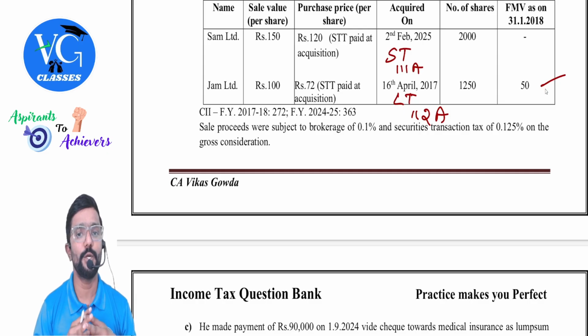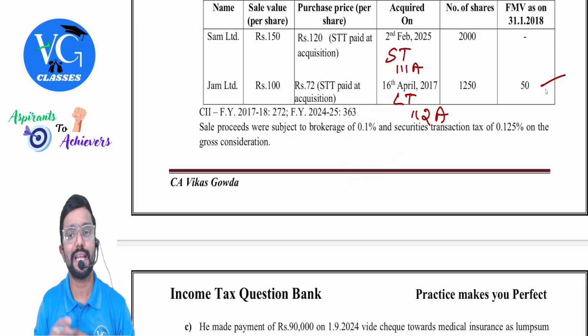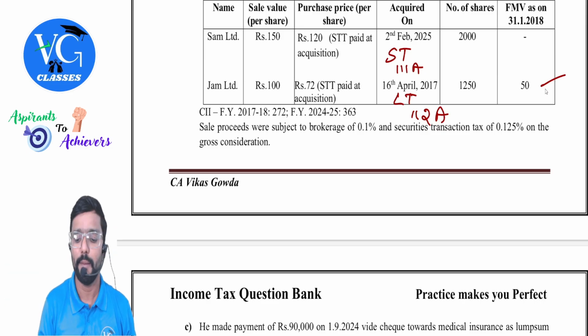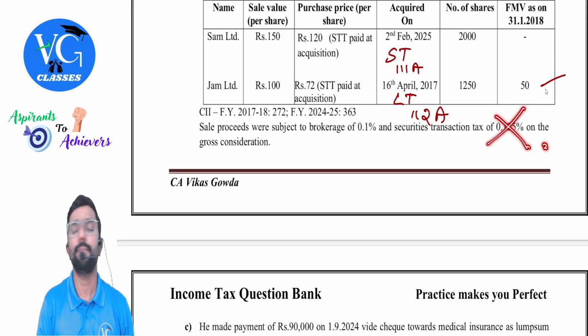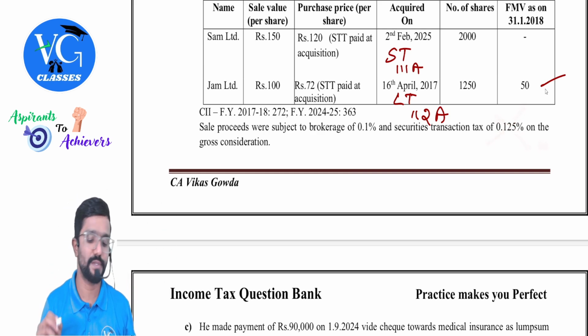Sale proceeds were subject to brokerage of 0.1%. Is it allowed, guys? Expenses on transfer, allowed. Securities transaction tax of 0.125% on the gross consideration. So even at the time of sale, it is paid. But is it allowed? No. Under the capital gains head, STT is not allowed as an expense.